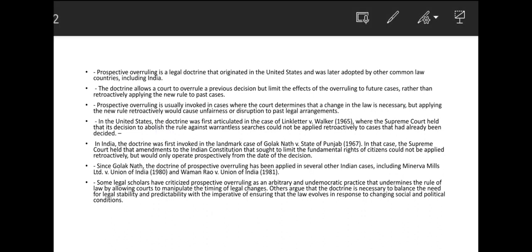So prospective overruling is a legal doctrine and it first originated in the United States and later on it was adopted by many different countries also. What was it about? The doctrine allows a court to overrule a previous decision but limit the effects of the overruling to future cases rather than retroactively applying the new rule to the past cases.